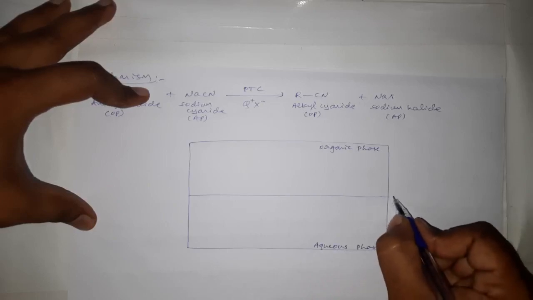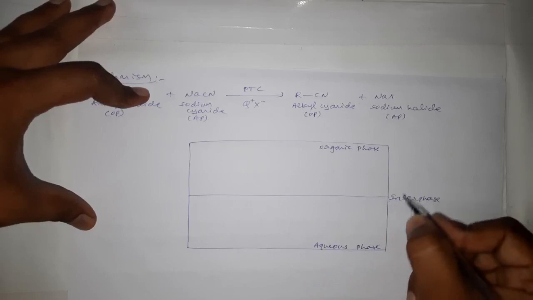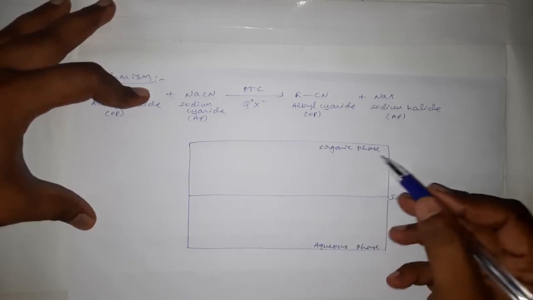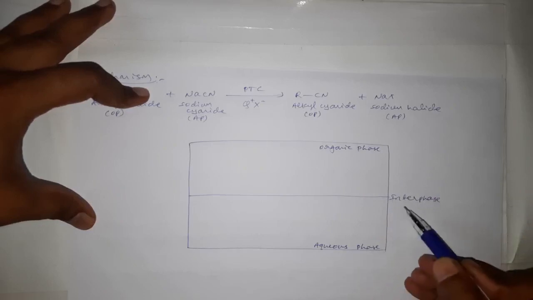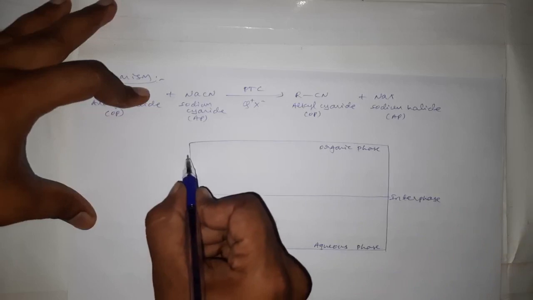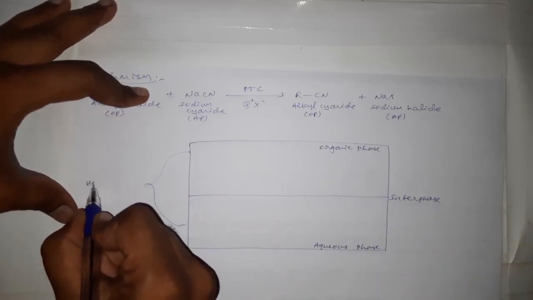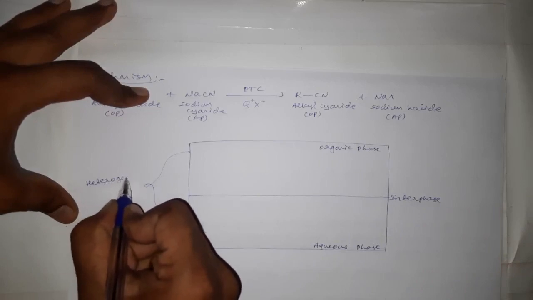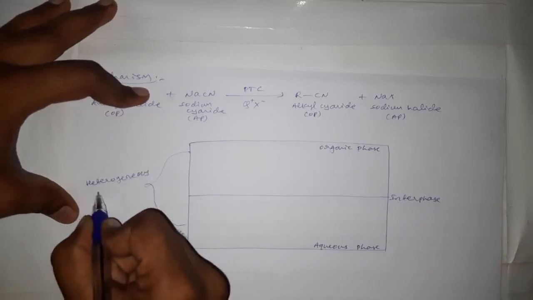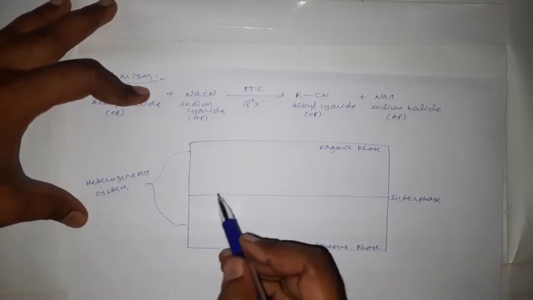Okay, and it is an interface between these two phases, organic phase and aqueous phase. And here we are studying the heterogeneous system.